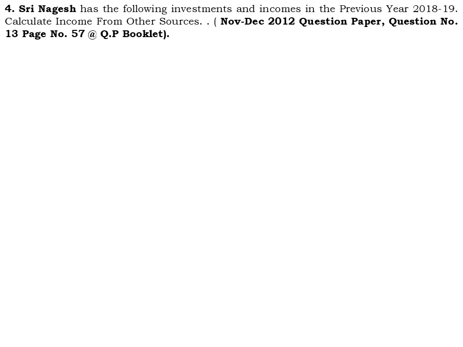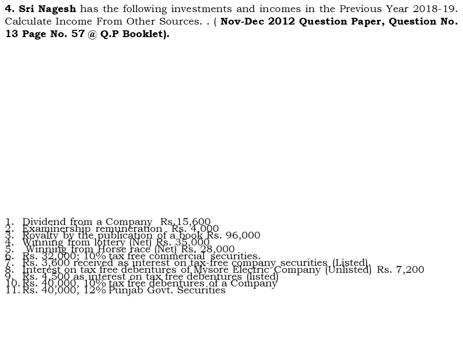Okay, so I will read out the problem once with a brief explanation. Later on we will look into the solution part. Sri Nagesh has the following investments and incomes in the previous year 2018-19, and we are requested to calculate the income from other sources. We will look into some of the incomes which Mr. Nagesh has in the previous year.